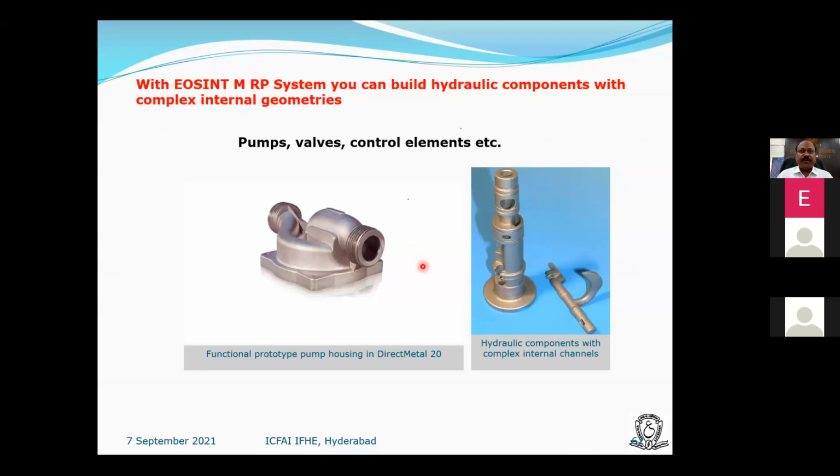The first and most important thing with 3D printing is that it does not require assemblies, except in a few cases. These two are built without any assembly. However, the complexity is there. If you go for the conventional method of manufacturing, we need to have assemblies, and it is also more time consuming.